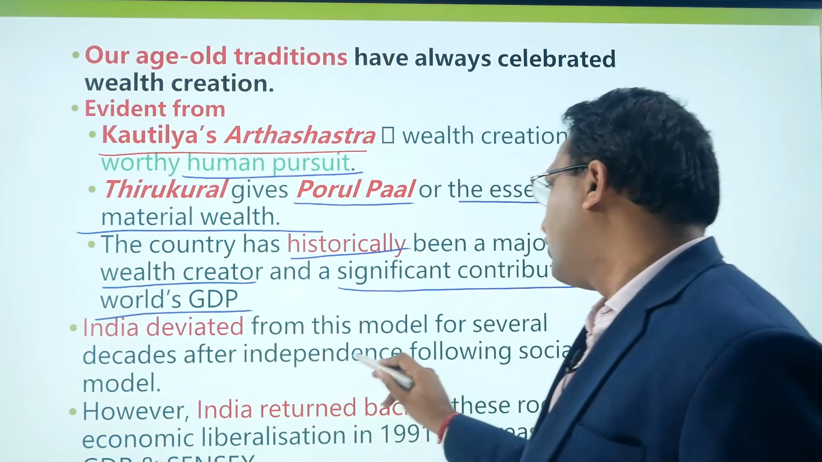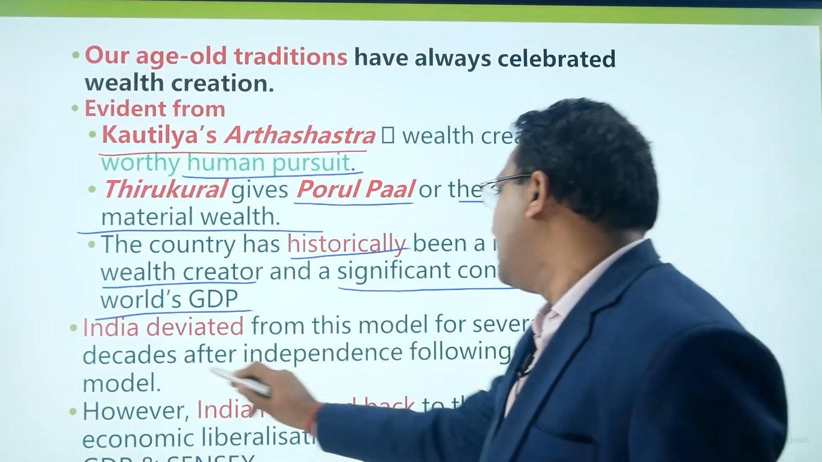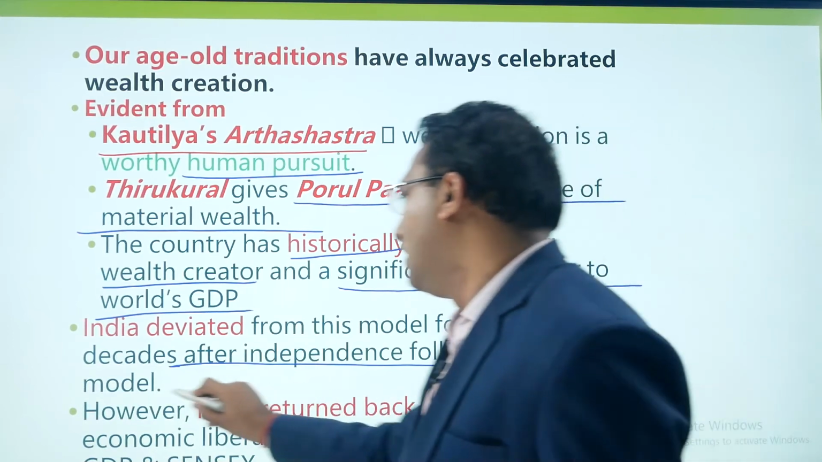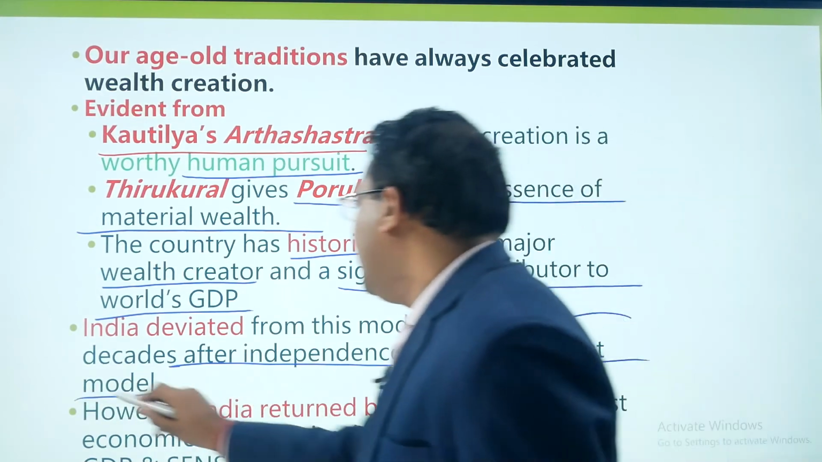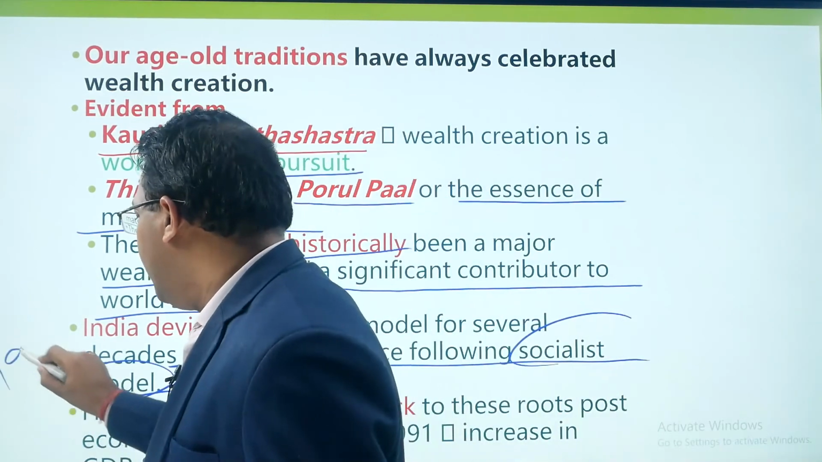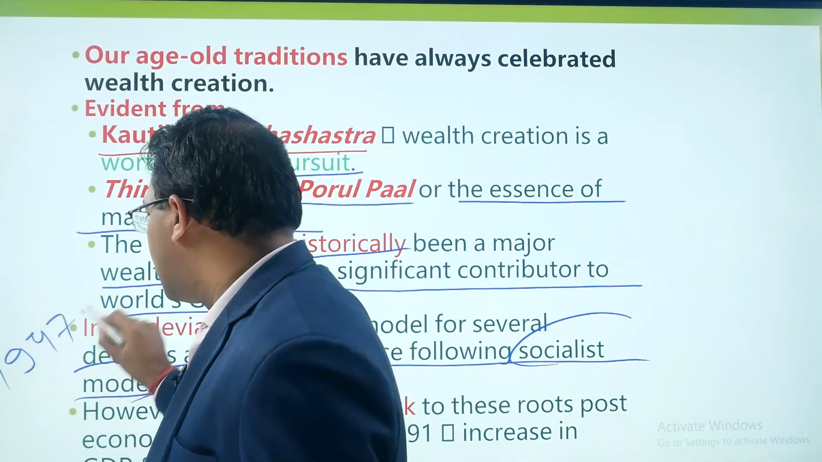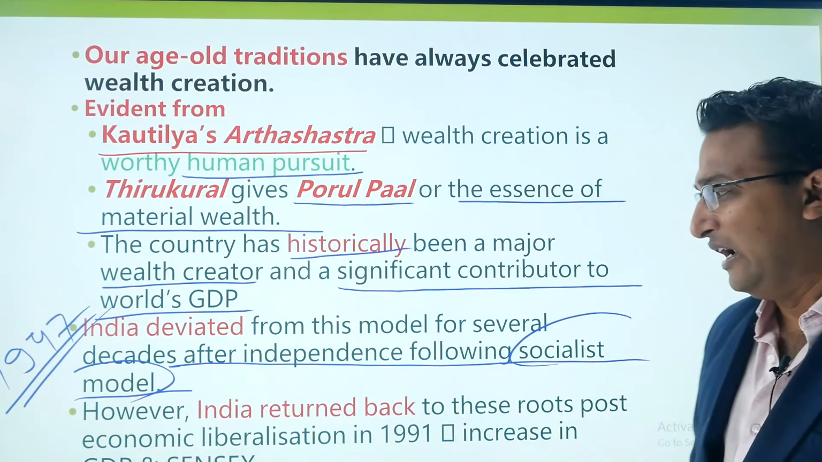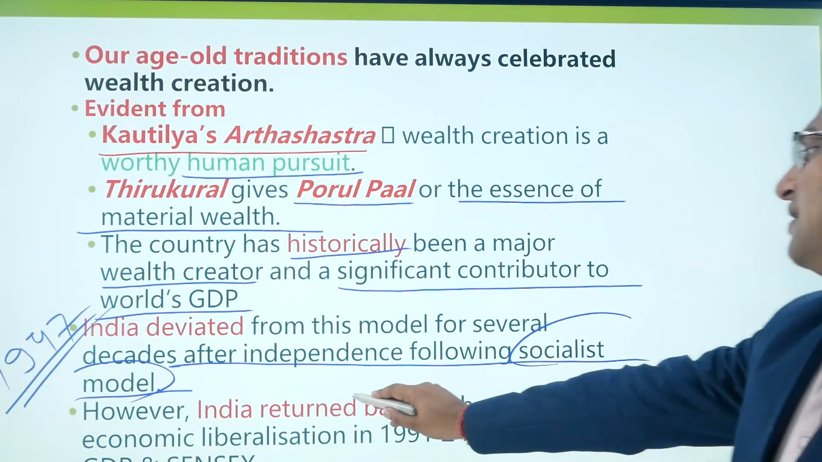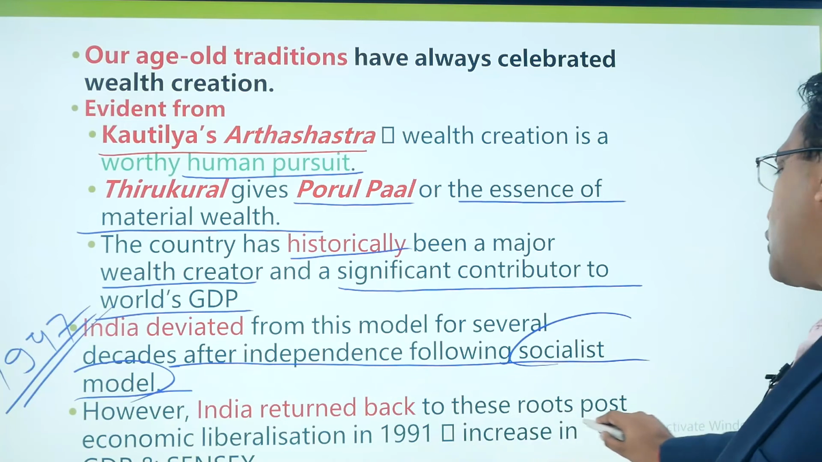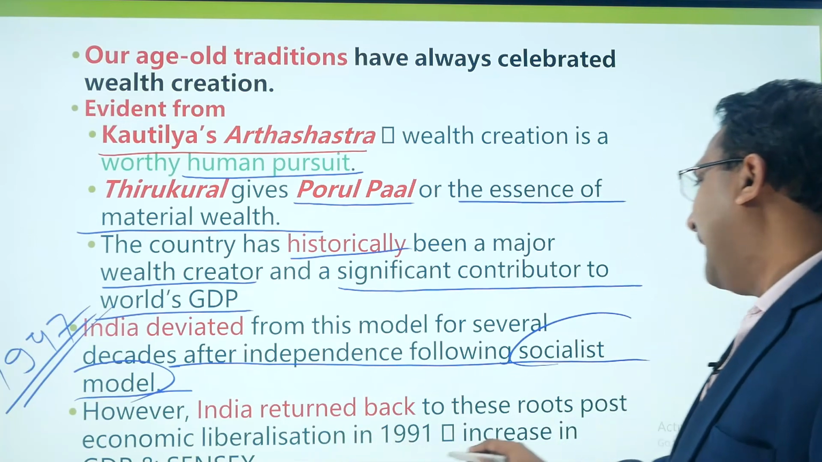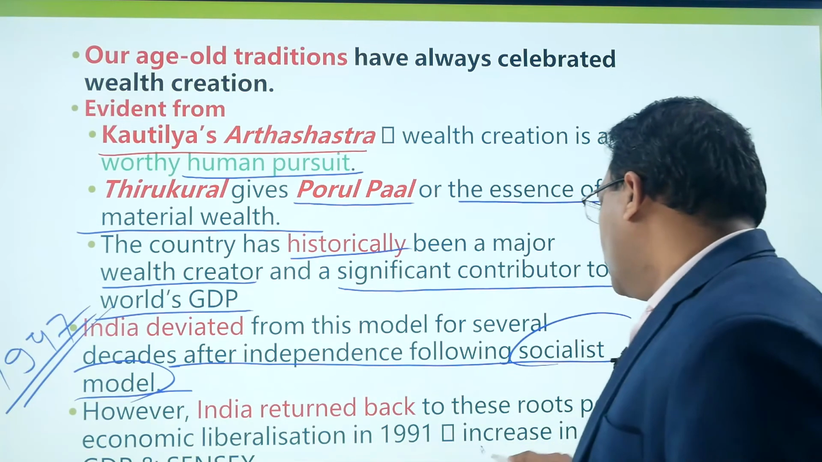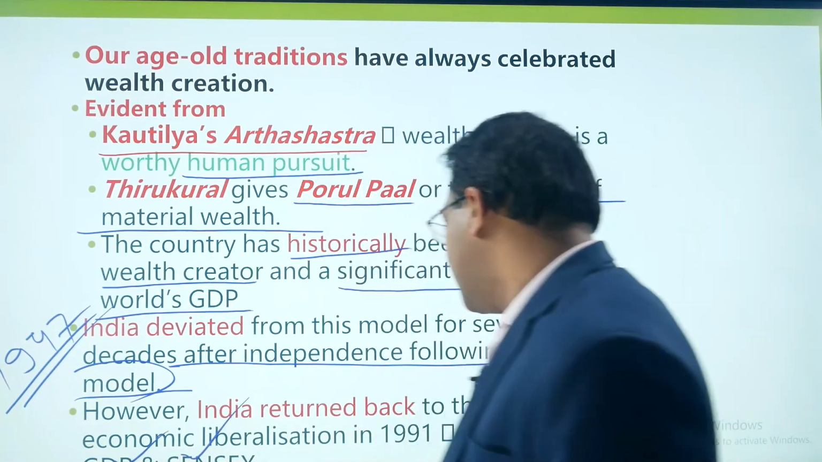India deviated from this model for several decades after independence, following the socialist model. So in 1947, we followed the socialist model. We got deviated from wealth creation because of the decision which we made at the time of independence. However, India returned back to these roots post economic liberalization in 1991, which resulted in an increase in the GDP and Sensex. So let me make you comfortable with this discussion with a small